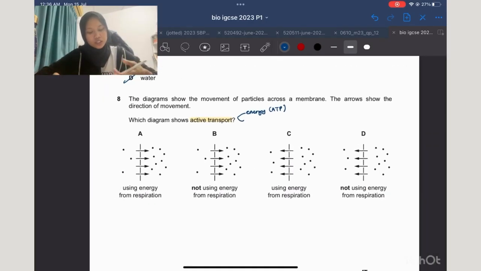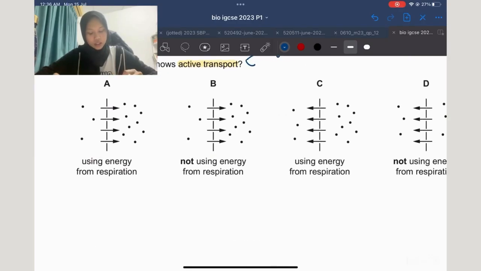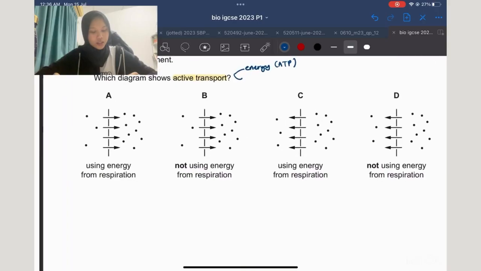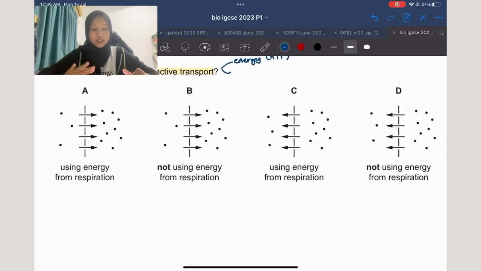So as you look at the choices given here, they're talking about which one uses energy and which one does not use energy. And also look at the arrow's movement, which is from low concentration to high concentration. So the answer will be A.